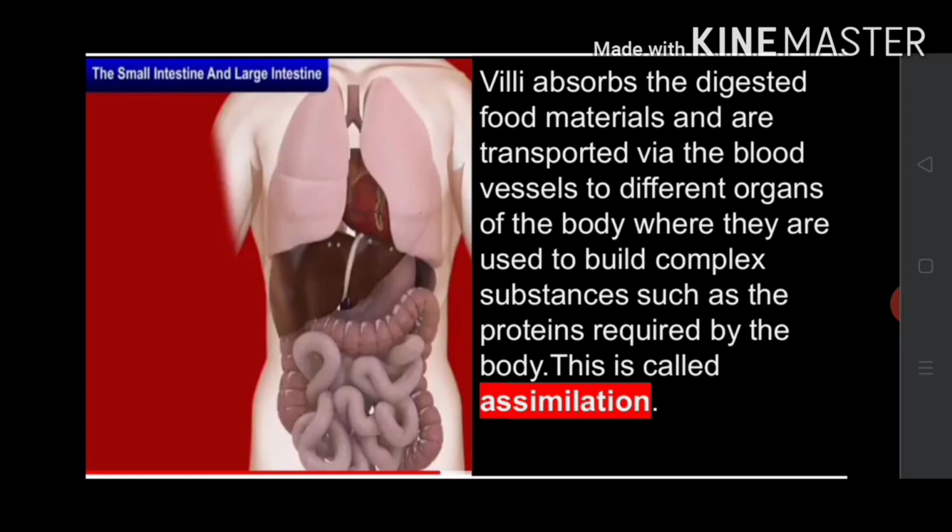This is called assimilation. It is the process in which the absorbed food is taken in by the body cells and used for energy, growth and repair.